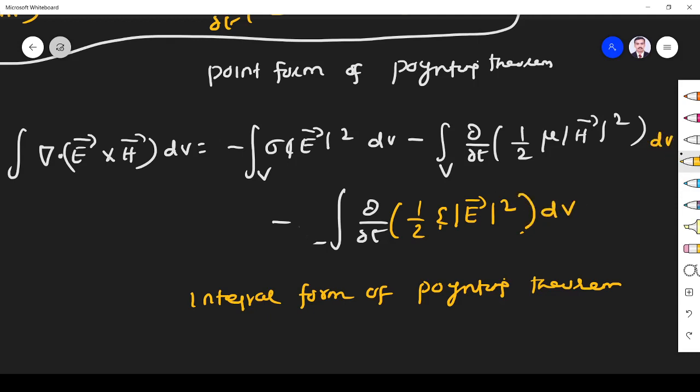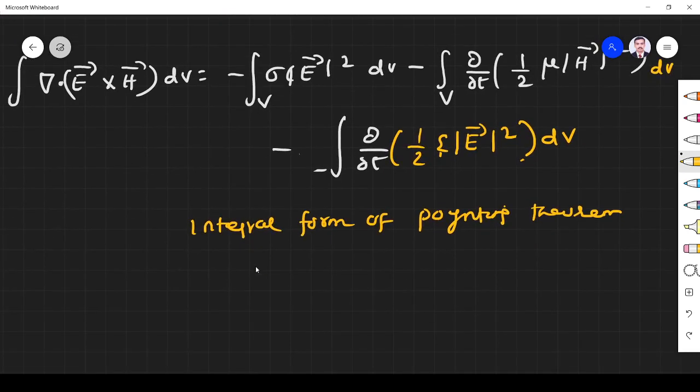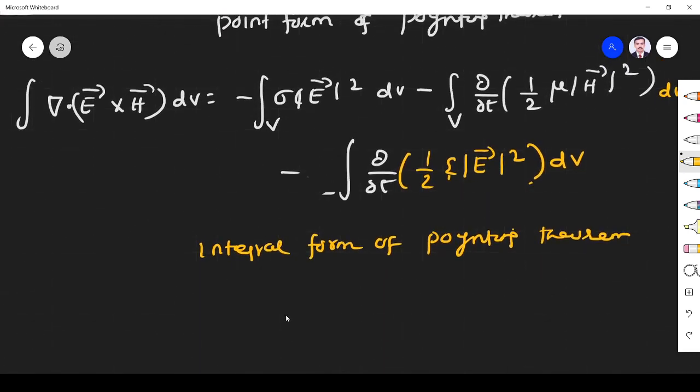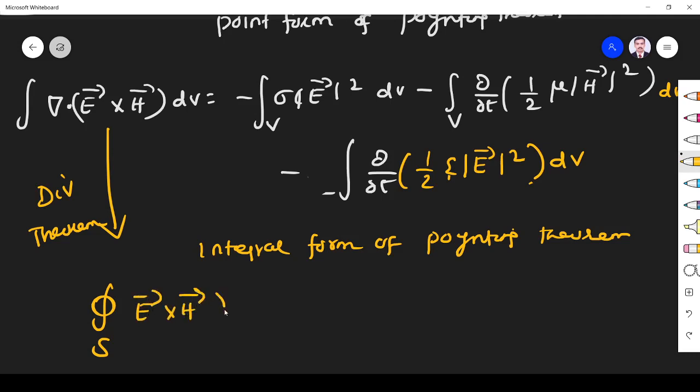Right, now we have to do something. Multiply both sides by minus. See, del dot E cross H dV, I make it a surface integral. Del dot A dV becomes A dot ds, a closed surface integral. So I apply the divergence theorem, converting the volume integral into a surface integral. So it will become closed integral E cross H dot ds vector.